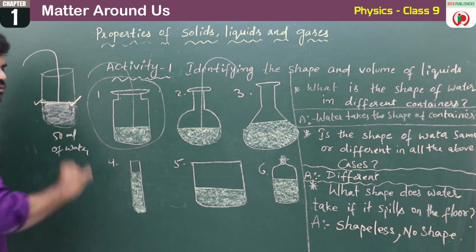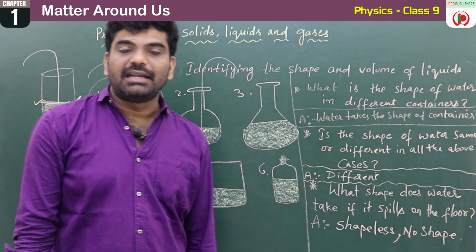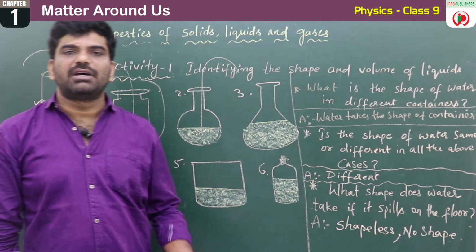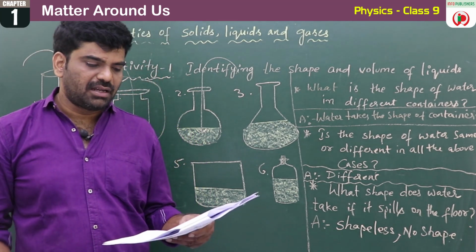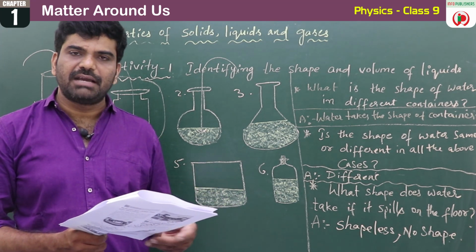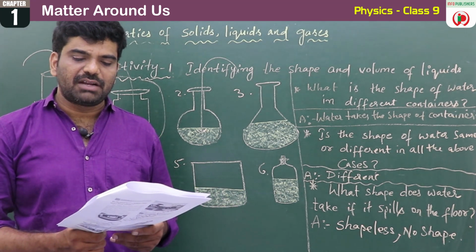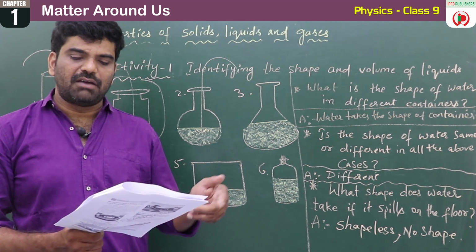So the level of water in the first case, when you poured into the tumbler, and the level of milk in the second case, when you poured into the tumbler, are the same. So the answer for this question, are the levels of water and milk same, is yes. Remove the milk from the tumbler. Now pour oil up to the level of the marked water.